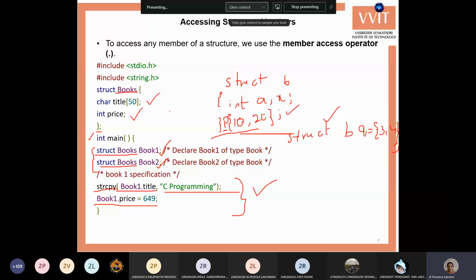Within the structure, each individual member is stored separately, but in the union it creates only one set of memory, and within that only it stores the variable values one after the other. So when you are storing one variable value, you are not able to store another variable.